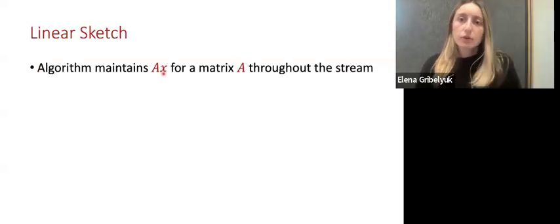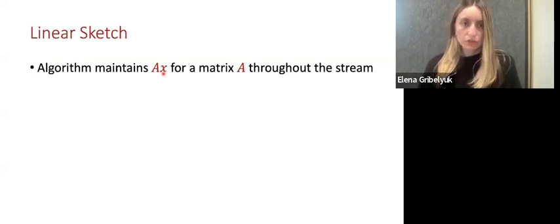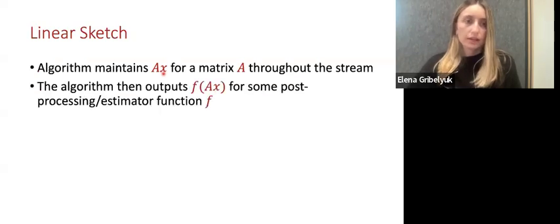So the last component we will need before we can state our main result will be a linear sketch. A linear sketch is an algorithm that first samples a random matrix A and then maintains A times X for the frequency vector X throughout the stream. And finally, when the algorithm needs to provide a response or an estimate, it will compute f of AX, where f is some estimator.